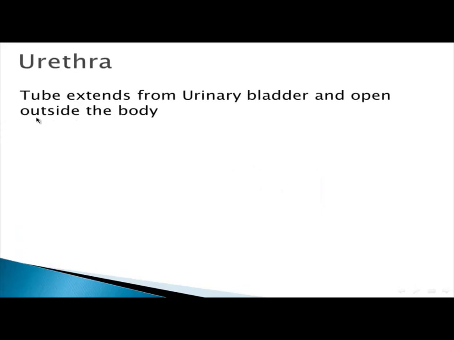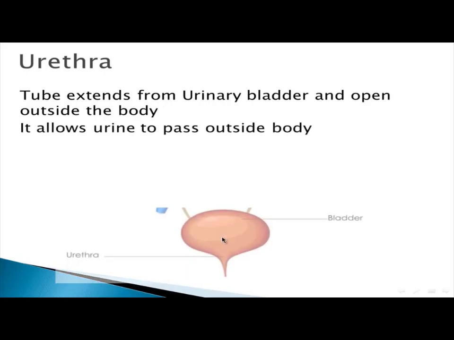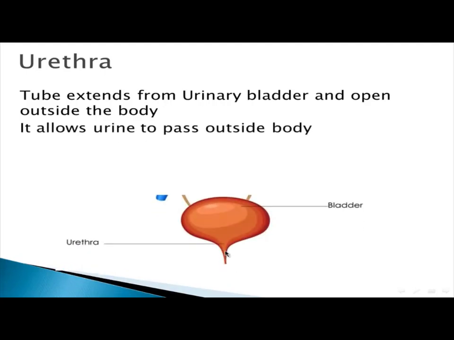The last part of the urinary system is the urethra. It is a tube that extends from the urinary bladder and opens outside your body, allowing urine to pass outside your body.